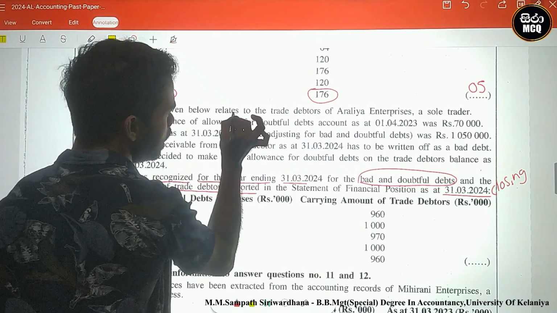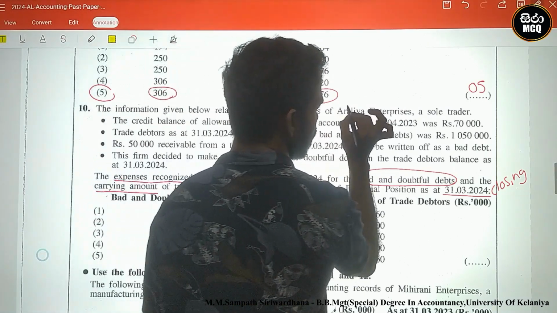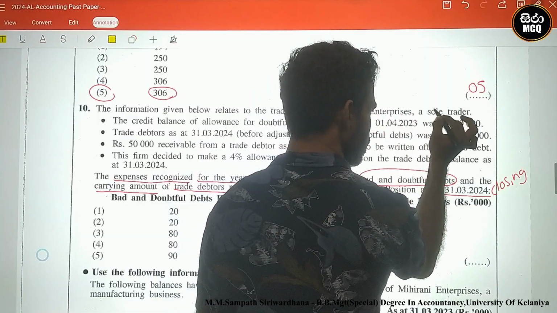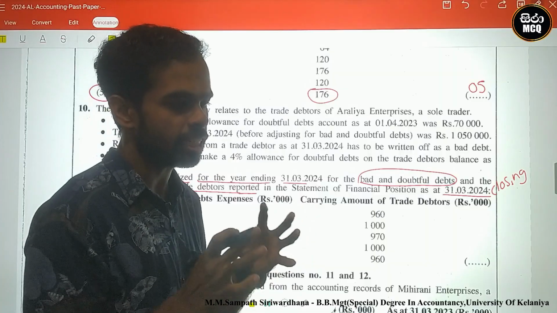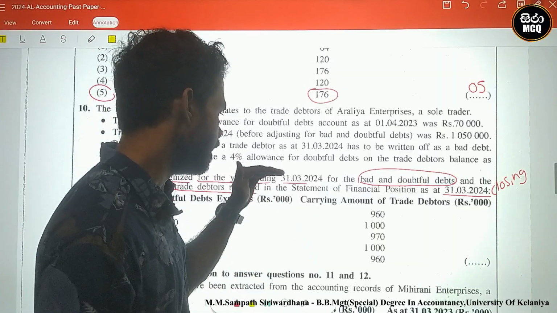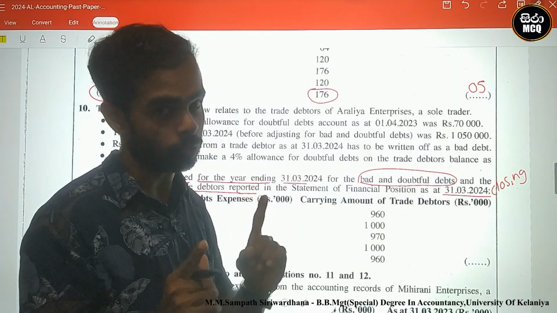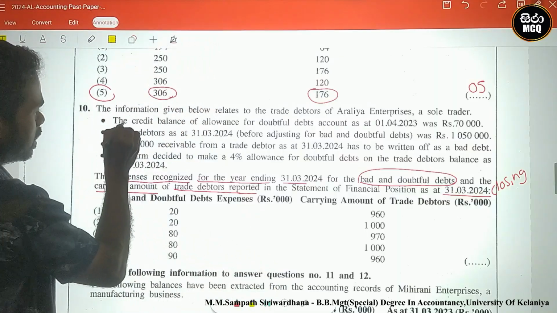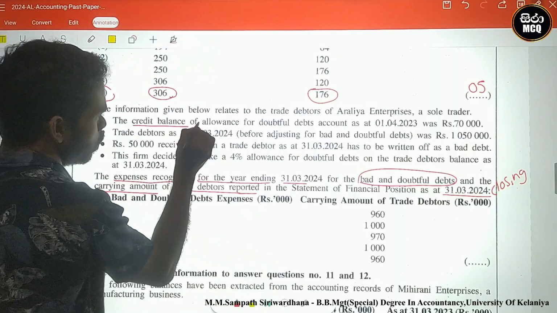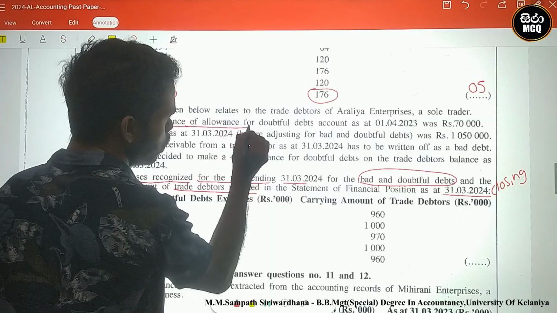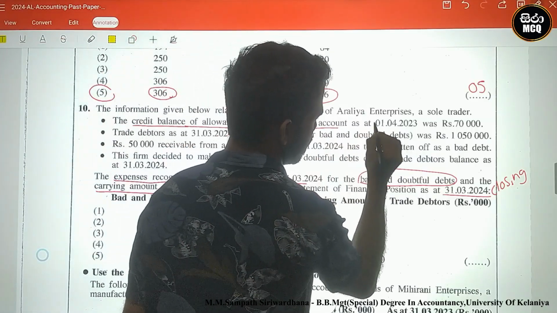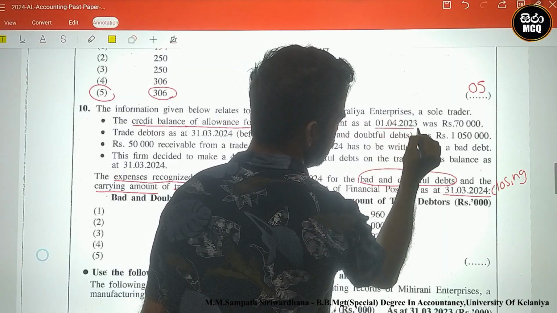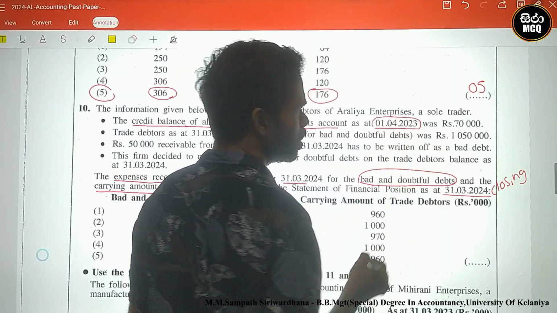The information given below relates to trade debtors of Arali Enterprises, a sole trader. Our current accounting period is ending 31st March 2024. Look here. The credit balance of allowances for doubtful debts account as at 1st April 2023.